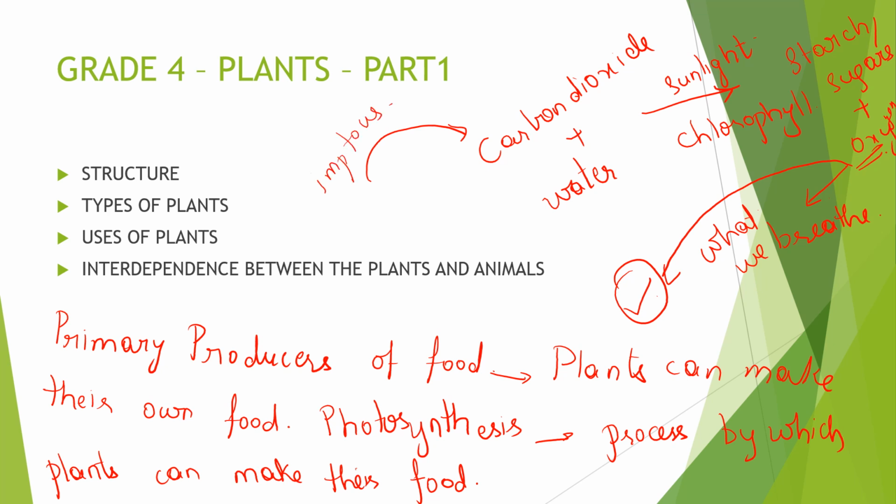And apart from these two, this exchange of gases, what else is important to us? The food. Without food, can you survive? No, right? So food is important, carbon dioxide absorption is important, and oxygen release into the atmosphere is important. So a plant does so many important things, right? So people always say you have to grow more plants, no deforestation, you have to protect the environment. You keep listening to all this for some purpose, right?